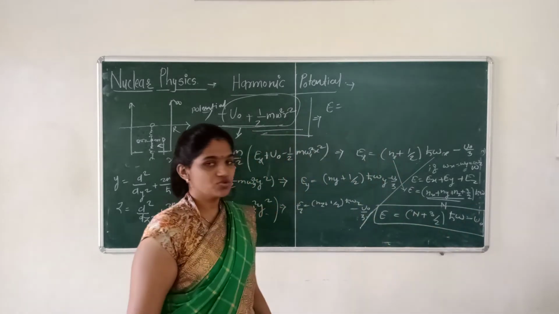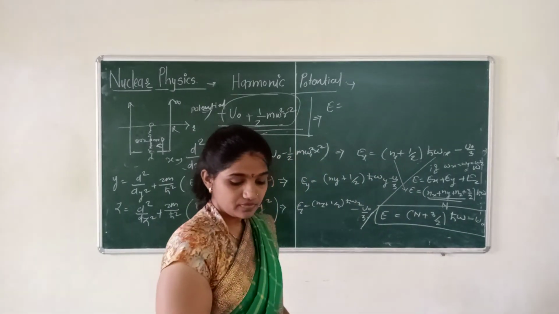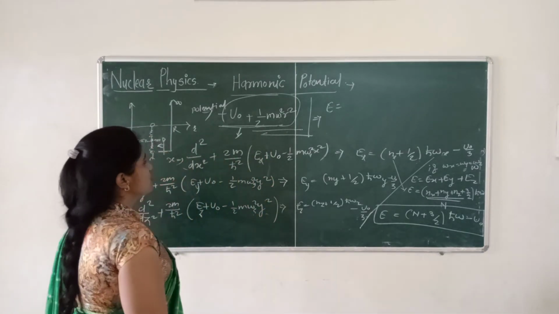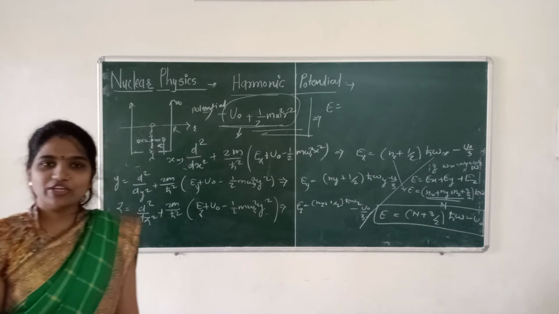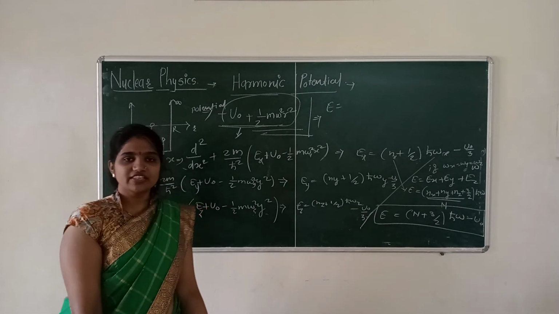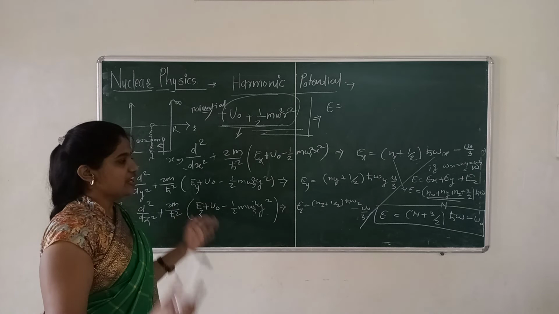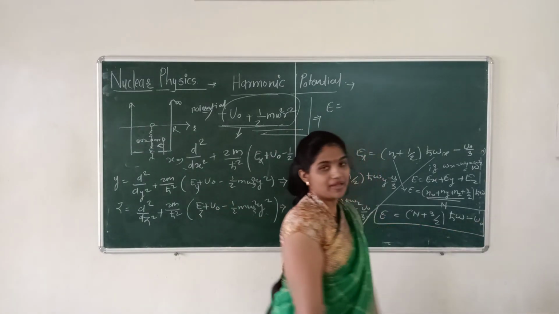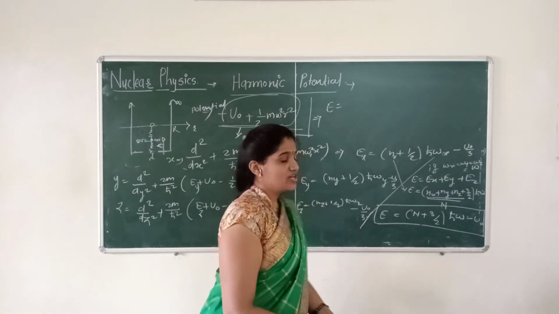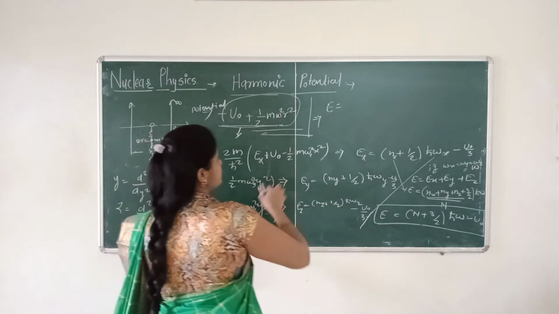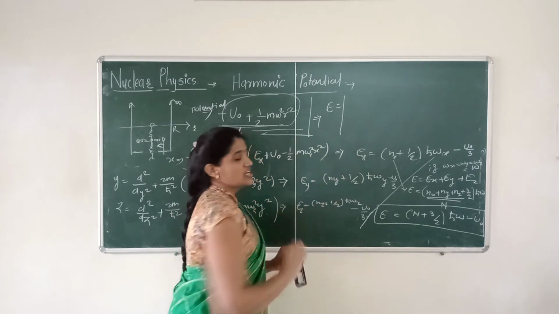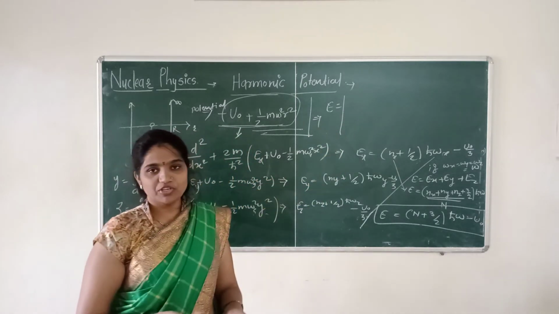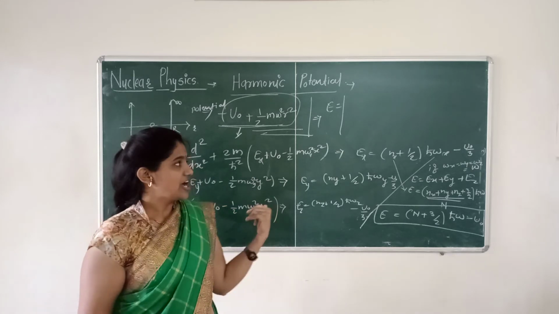This equation. Understand, student? What does it mean? When the nucleons are moving in the square well potential as well as the harmonic potential, they feel the energy given as (N plus 3 by 2) h cross omega minus u naught. Understand, student? Now, as you see here, up to this point, when the nucleons are moving in the square well potential, they feel the square well potential as well as the harmonic potential.